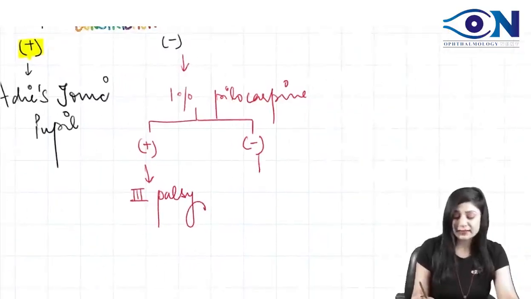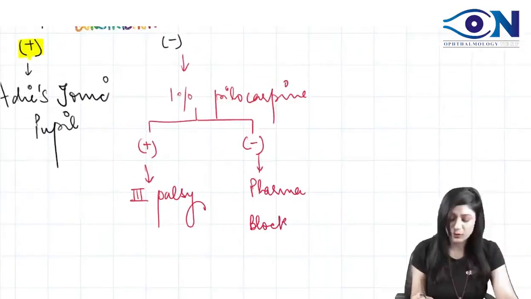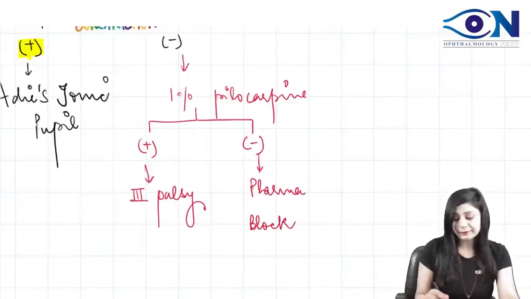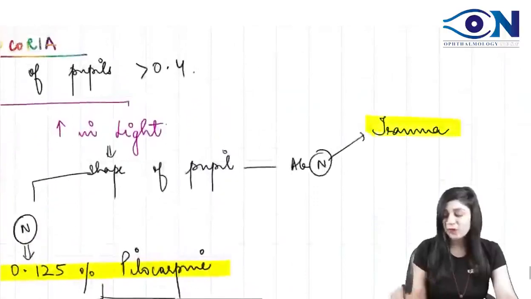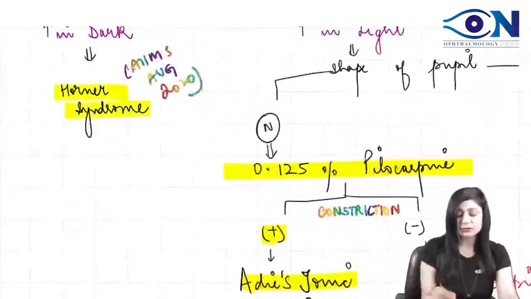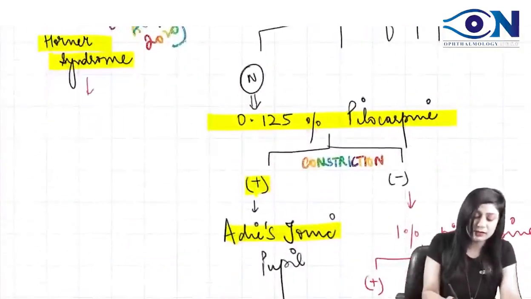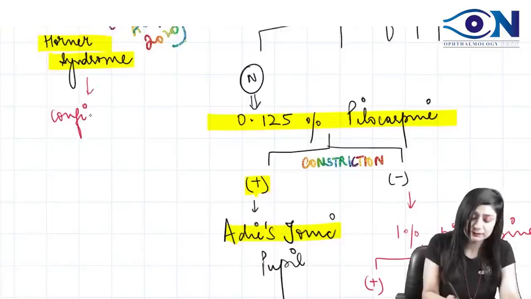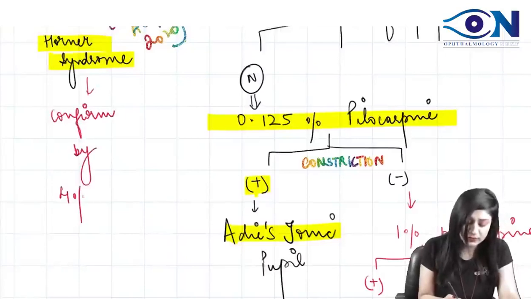But if it is negative, that means it's a pharmacological blockade. So basically, third nerve palsy, pharmacological blockade, Adie's tonic pupil, then we have the trauma, and then we have the Horner syndrome. Now, how can you confirm the Horner syndrome? We can confirm by the cocaine test, the 4% cocaine.